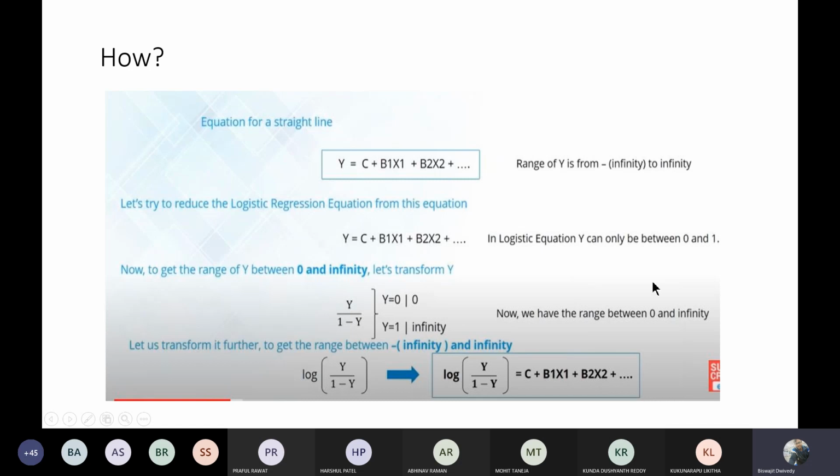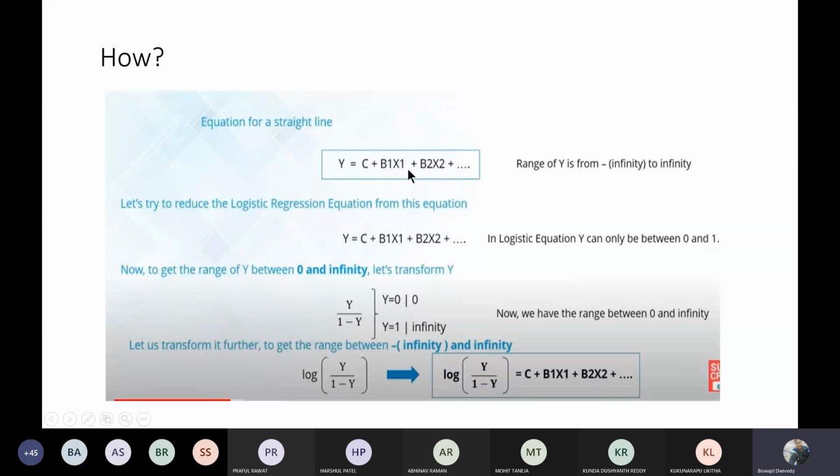First, we'll start with the straight line equation, y equals mx plus c. Instead of writing mx plus c, you can see b1 x1 plus b2 x2 written. That means c is there, with no change in c. Only the mx term has been written in the form b1 x1 plus b2 x2.